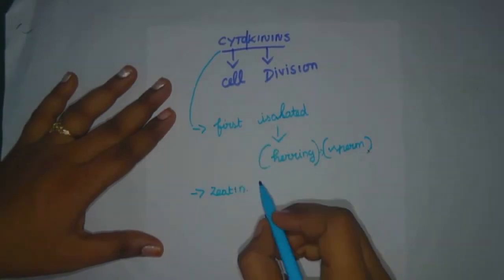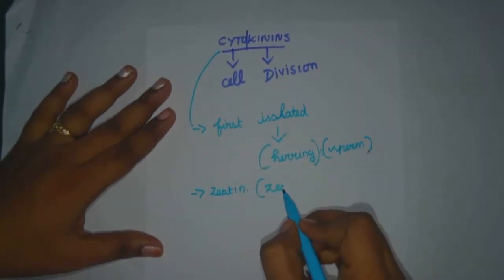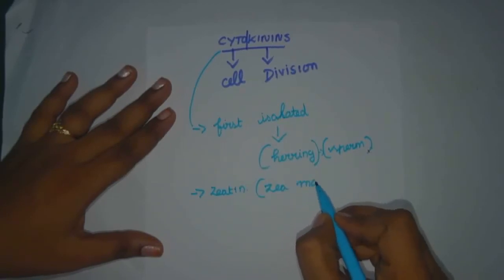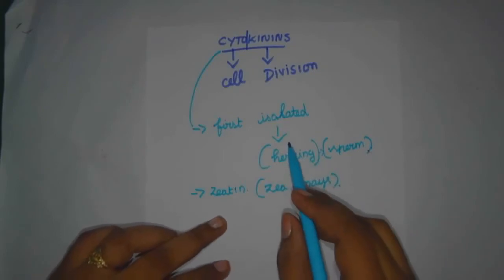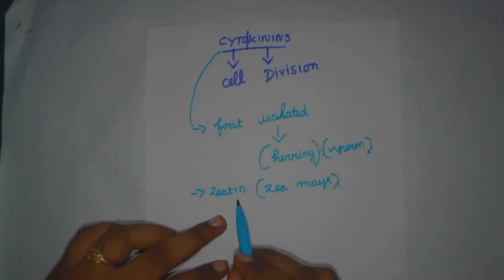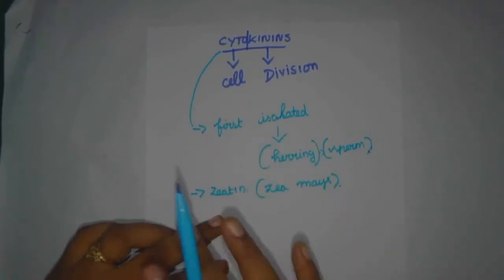And not only from fishes, cytokinin is first isolated from the Zea mays. Zea mays, we call it corn. Okay, the cytokinin was isolated first from the herring fish sperm and next from Zea mays of the plants.